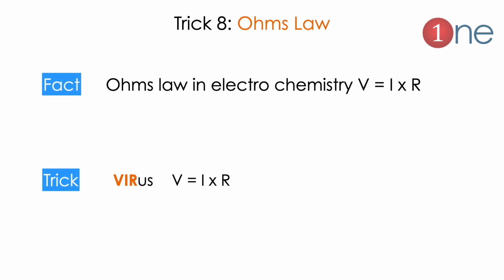Next tip will be Ohm's law. Ohm's law states that V equals IR. This is a very basic law. People often confuse this, but it is very easy to memorize. The word virus, where the first three letters represent Ohm's law, which is V equals I multiplied by R. So it's easy, virus.